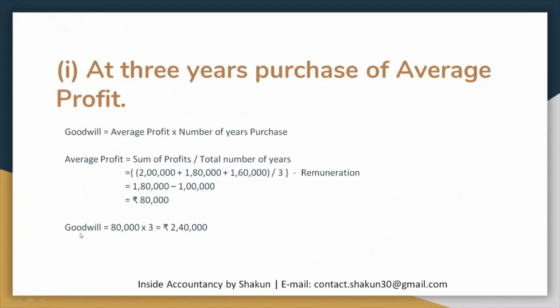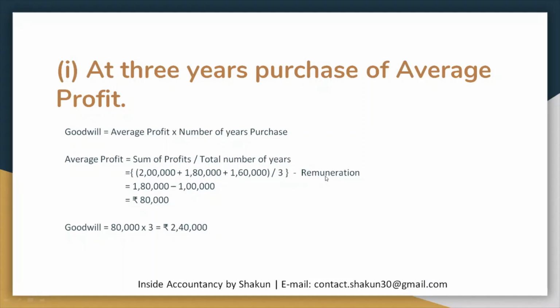So the first method, at 3 years purchase of average profit. So average profit method is followed here. So goodwill is equal to average profit into number of years purchase. For that we need to calculate the average profit. Average profit is equal to sum of profits upon number of years. Now the profits that were given to you in the question were 2 lakh, 1 lakh 80 and 1 lakh 60 divided by 3. That amounts to 1 lakh 80,000.